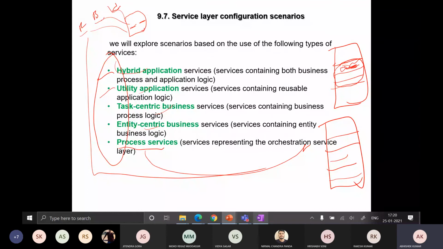So similarly, we have these kinds of services: hybrid application service, utility application service, task centric application service, business service, entity centric business service, and process services, right? Using these services, what are the different scenarios? Means what are the different possibilities you can come up with? So there are 8 scenarios.